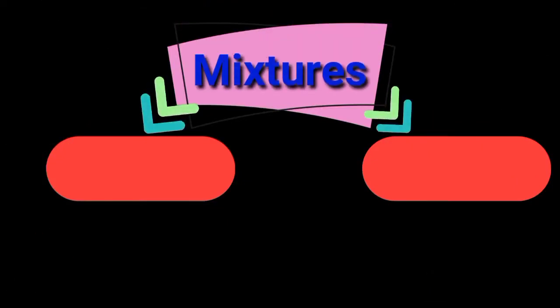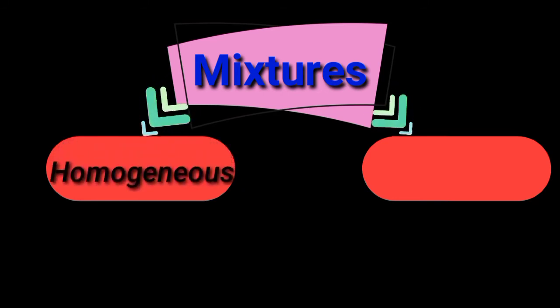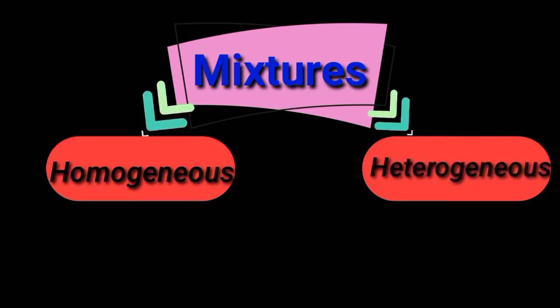Most of the materials around us are mixtures. A mixture can be separated by physical means into two or more substances. Unlike a compound, a mixture has a variable composition. There are two types of mixture: homogeneous mixture and heterogeneous mixture.